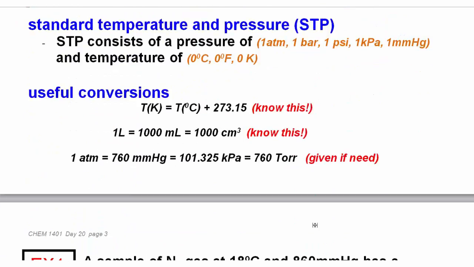Standard temperature and pressure, we call it STP. It consists of a pressure of 1 atmosphere and a temperature of 0 degrees Celsius. So know these conversions, know these simple relationships. If you ever want to get into Kelvin, just add 273 to Celsius. A liter is 1,000 milliliters, which is the same as 1,000 cubic centimeters, because a milliliter equals a cubic centimeter. And in an atmosphere, you have 760 millimeters of mercury, or 101.325 kilopascals, which equals 760 torr. These I'll give to you. Don't worry about knowing those.